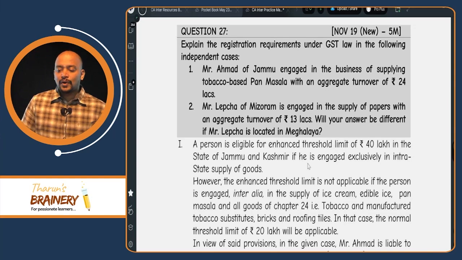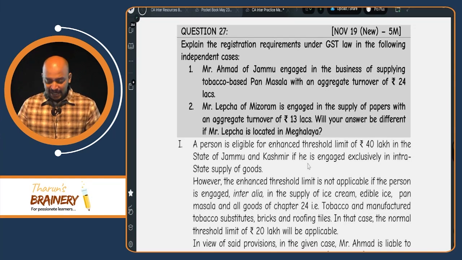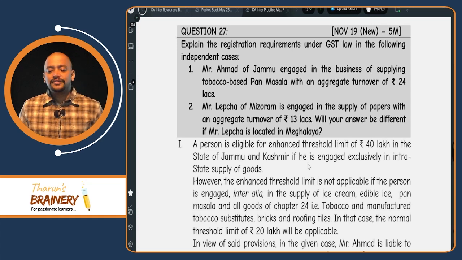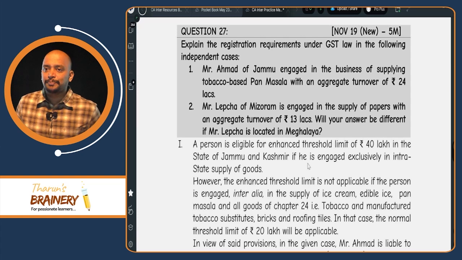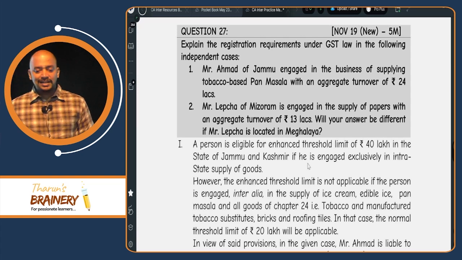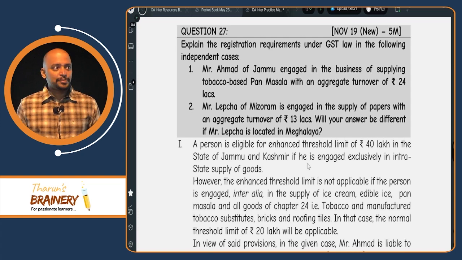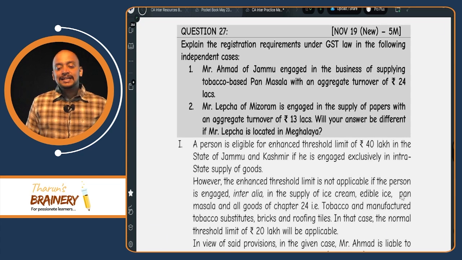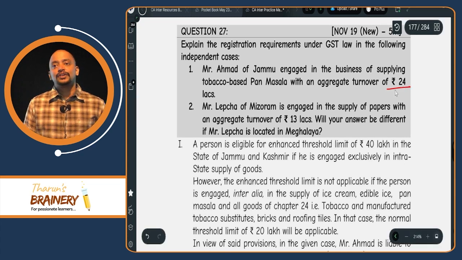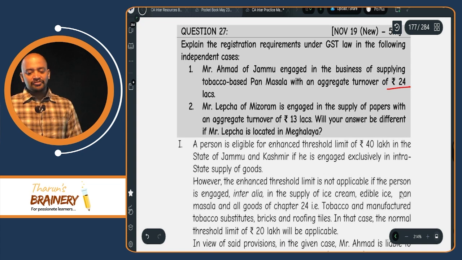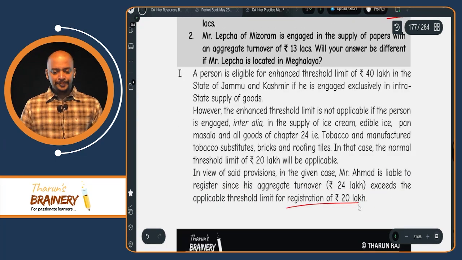Explain the registration requirements under GST law in the following independent cases. Mr. Ahmad of Jammu is engaged in the business of supplying tobacco-based pan masala. For pan masala, if they are exclusively engaged in supply of pan masala, the limit will always be 20 lakhs, even though for Jammu and Kashmir the limit is 40 lakhs if they are exclusively engaged in supply of goods. As they are engaged in supply of pan masala, the limit will be 20 lakhs, and their aggregate turnover in this case is 24 lakhs, which exceeds 20 lakhs. Therefore, they are required to get registered.